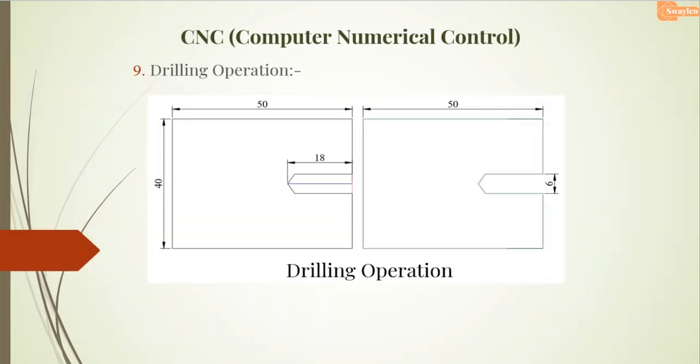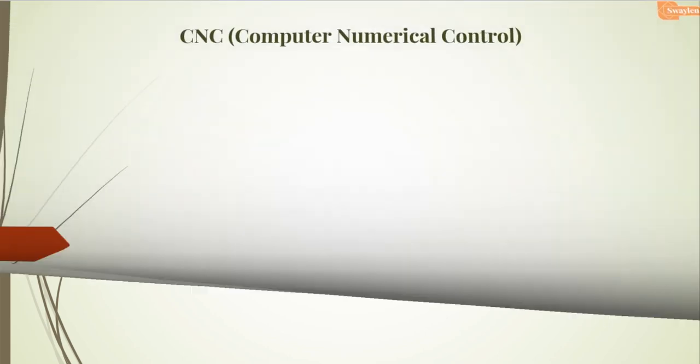In drilling operation we have a figure. You will see here the 40 dia stock and 50 length stock. Our stock value is 40 dia and 50 length, and the drilling length is 18 and the drilling diameter is 6, and after operation our object looks like this. You will see.